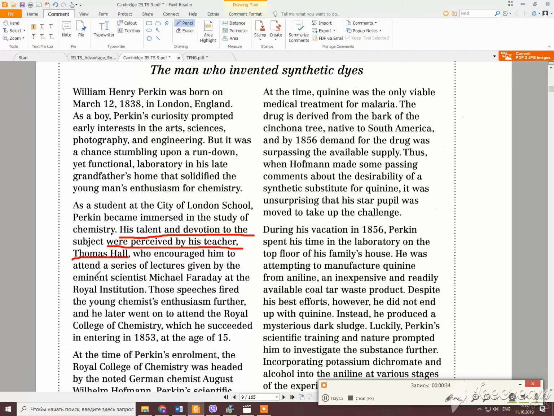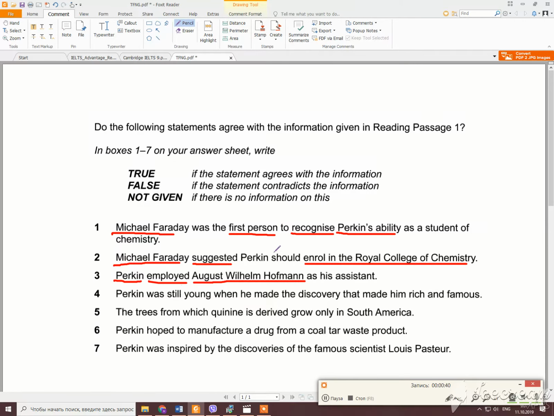Let's go back to the text. Yes, I see here, were perceived by his teacher Thomas Hall. So what it means for me is that I have all elements of this sentence, and one part of this information is opposite. It's not Michael Faraday, but it's Thomas Hall who was the first person to recognize his ability as a student of chemistry. So I see all elements and one of the elements is opposite.